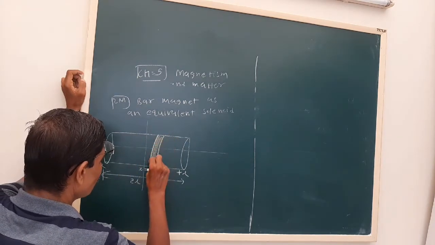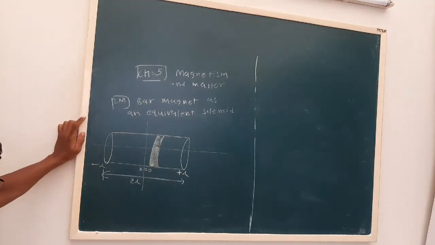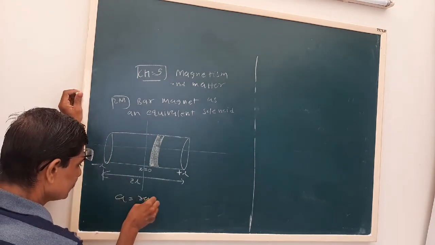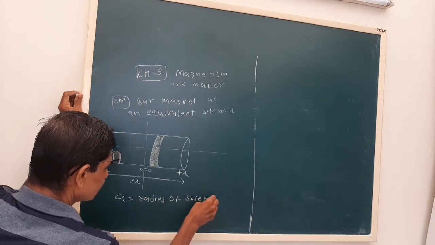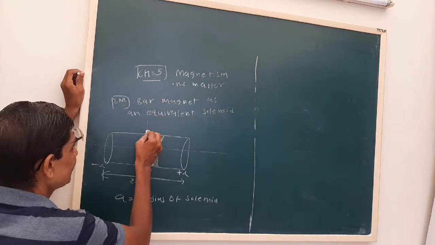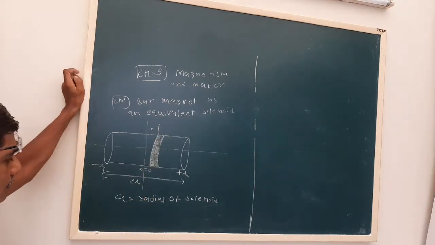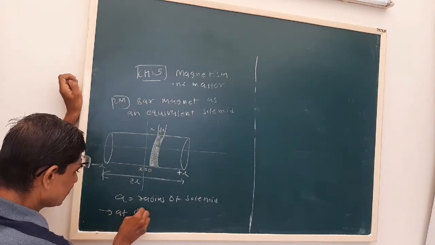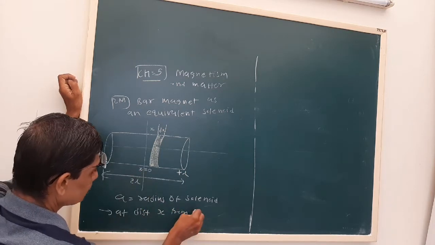Now we consider a small section of length dx. Let us say A is the radius of the solenoid. At a distance x from the origin,